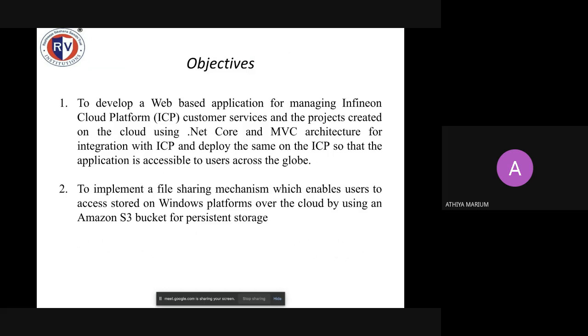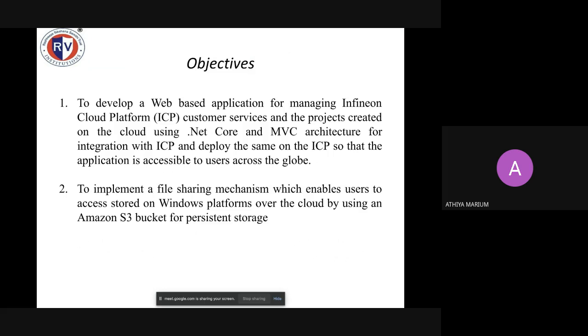For this, we use .NET Core for coding, and the MVC design pattern for the architecture. It will also be deployed on the ICP itself, keeping in mind all the DevOps part of it. The other objective is